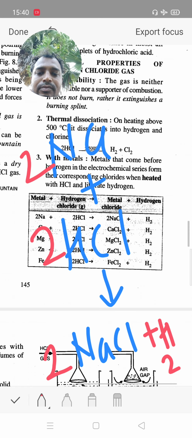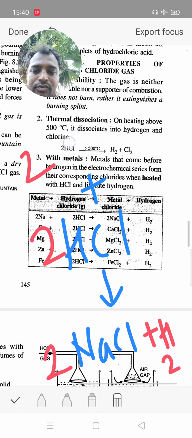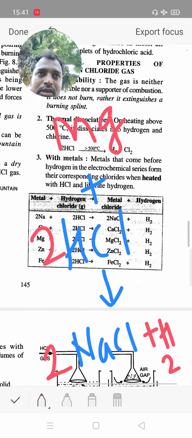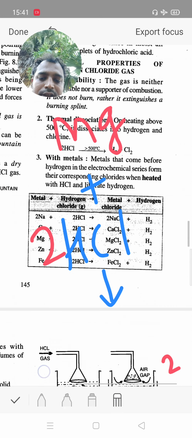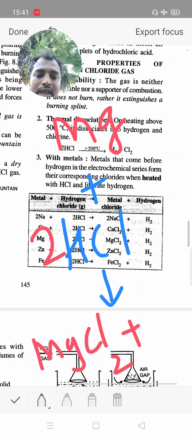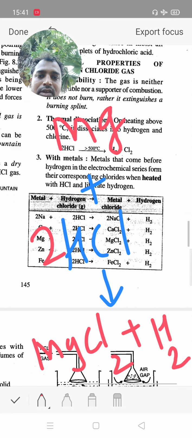Sodium is an active metal. Another reaction: we use magnesium ribbon. When it reacts with HCl, it evolves hydrogen gas and magnesium chloride. When magnesium reacts with hydrogen chloride, it gives magnesium chloride and hydrogen gas.